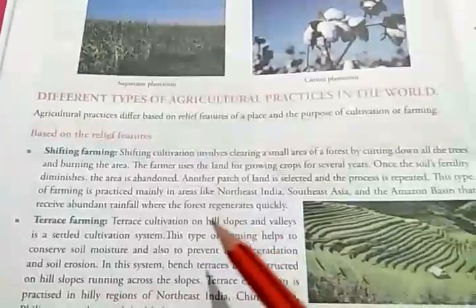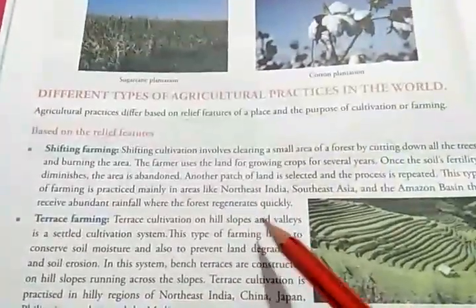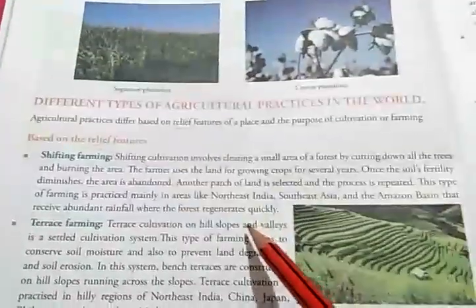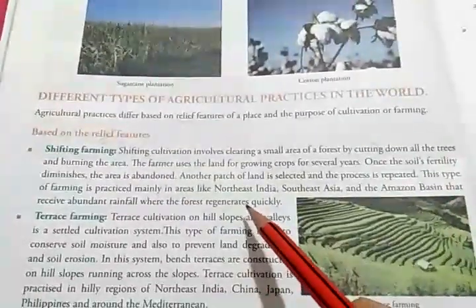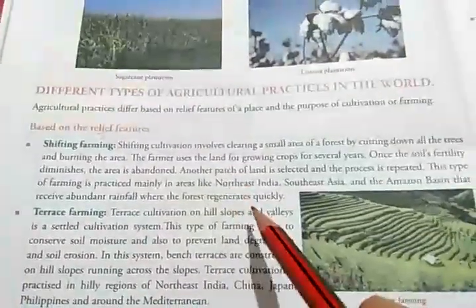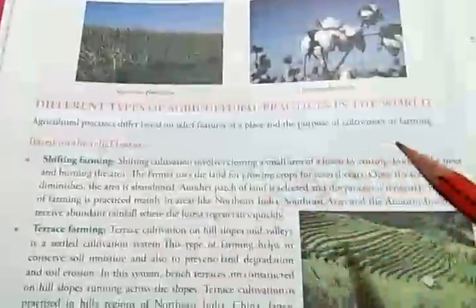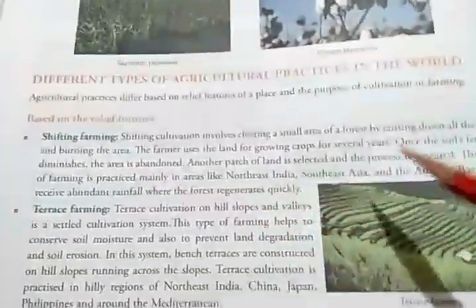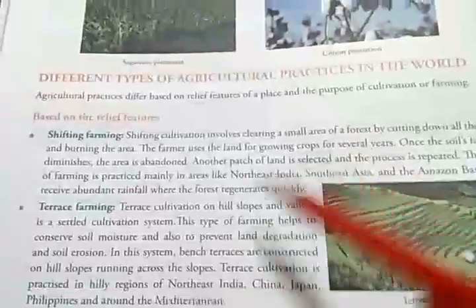Slowly, the area where they are doing farming will lose its fertility. Once the fertility is lost, what will the people do? They will leave that place and go to some other place, and when they shift, they repeat the process.